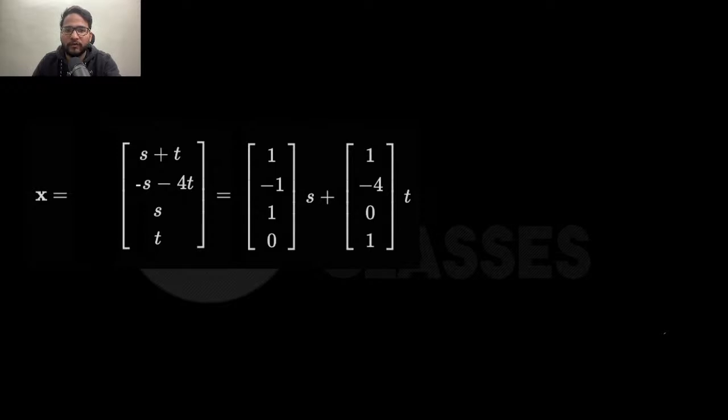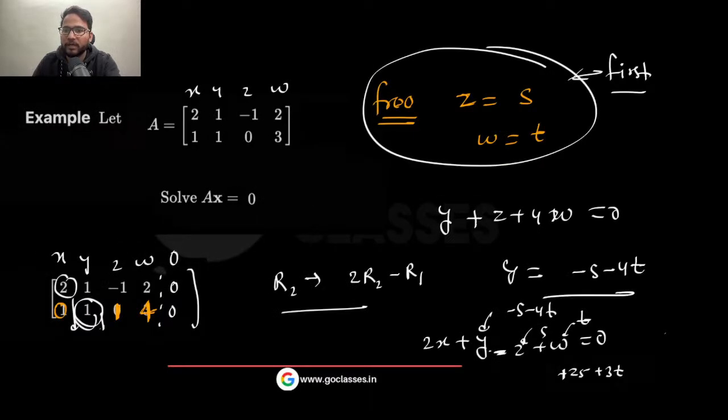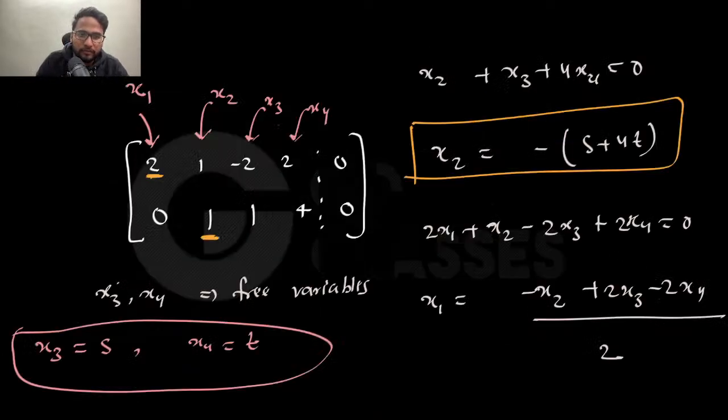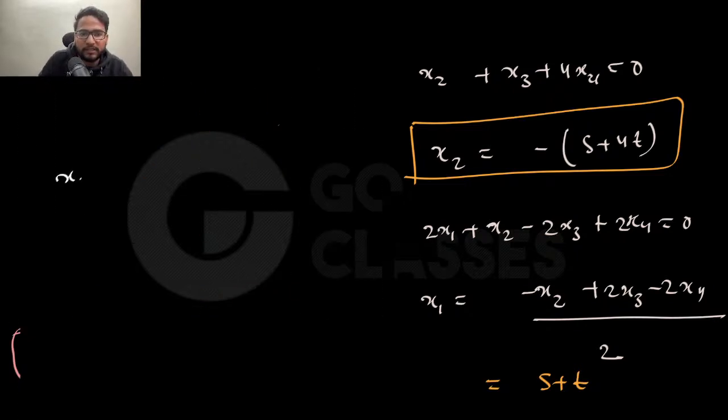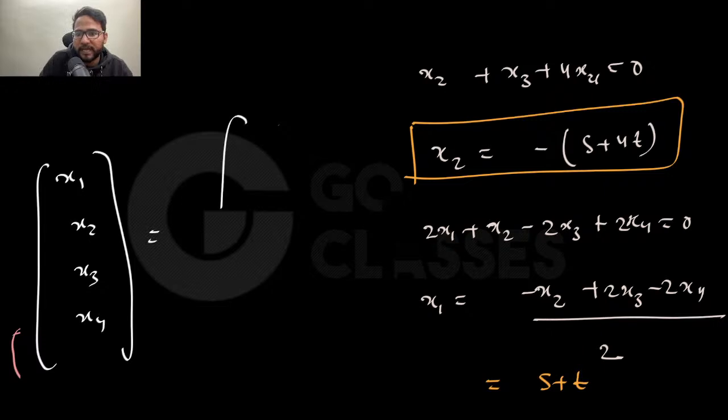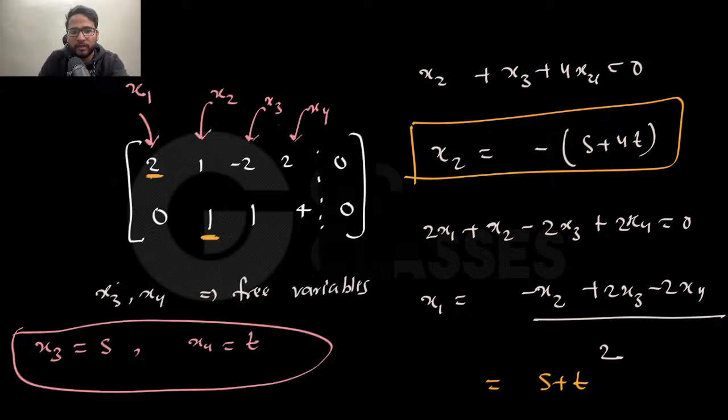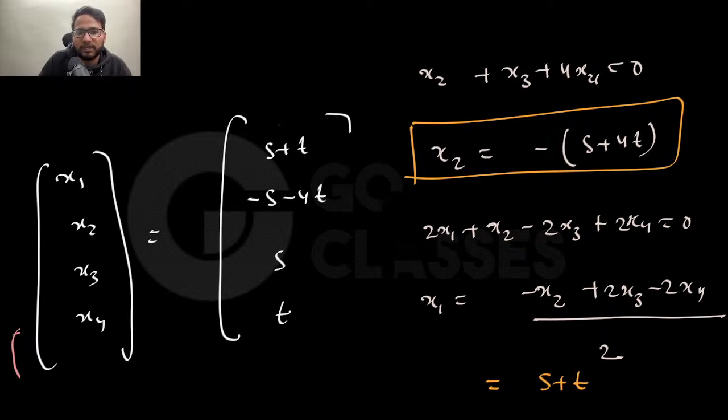If you just do it, that is coming out to be s plus t. So now I have x1, which is s plus t. Now I have x2, which is minus of s minus 4t, and then I can write the whole vector because I have x1, x2, x3, x4. Can you tell me how the whole vector looks like? It is basically x1 is s plus t, x2 is minus of s minus 4t, x3 I assume to be s, and x4 I assume to be t. So that's how I can calculate.